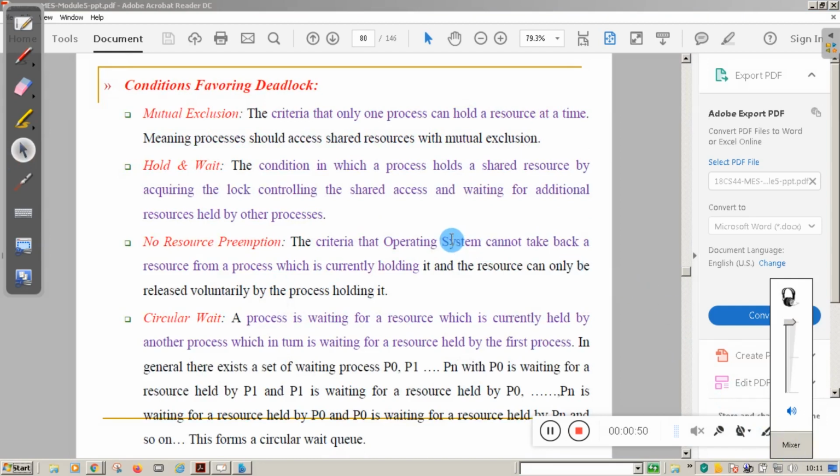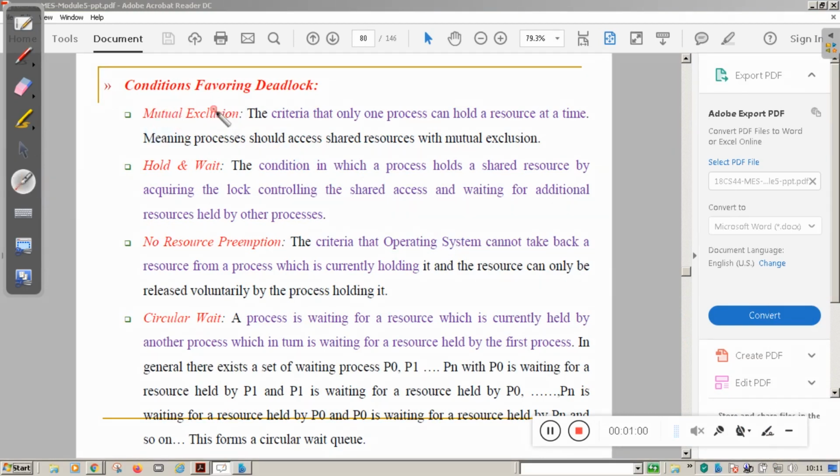So what are the conditions favoring the deadlock? That means, what is the main cause of the deadlock? The main causes of the deadlock are: one is mutual exclusion, second is hold and wait, third is no resource preemption, fourth is circular wait. So mutual exclusion: the criteria that only one process can hold a resource at a time, meaning the process should access the shared resource with mutual exclusion.